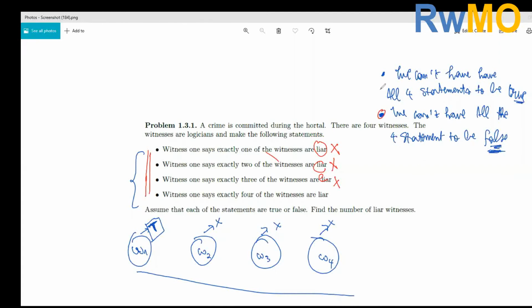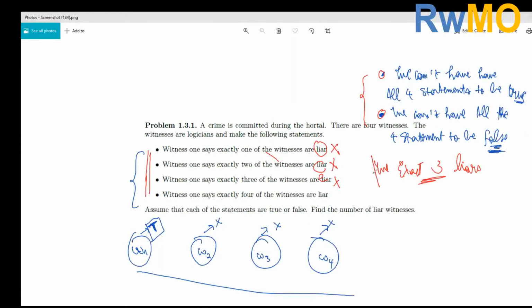So now we are going to use these 2 observations to finish the problem. Using the fact that we can't have all the statements be true and we can't have all the statements be false, this means that we have exactly 3 liars. Exactly 3 liars.